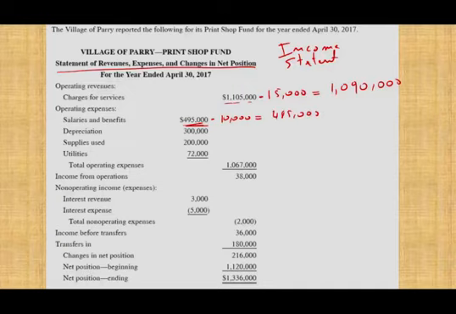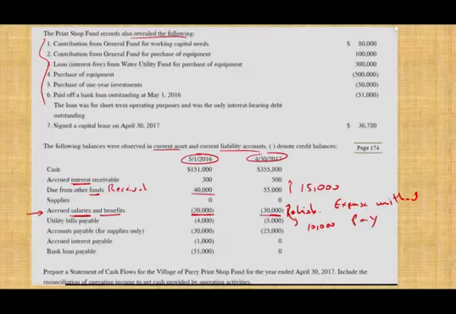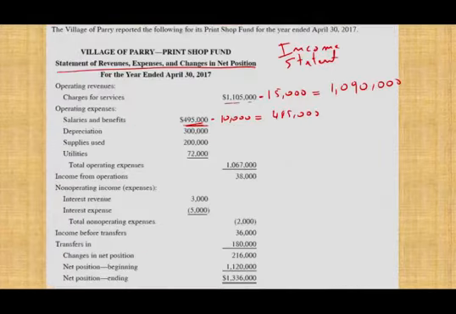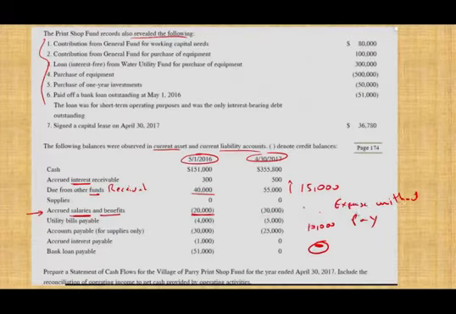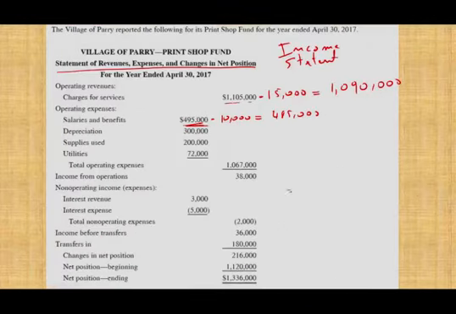Now, obviously, the opposite would have been true if the liability went down. If the liability went down, we would have added the amount to the expense, because it means we are paying off liabilities in addition to the current expenses. But in this situation, the liabilities went up, which is a minus to the expense, meaning we paid less cash. We did not pay for it now; we're going to pay for it in the future. So we're done with the second line.